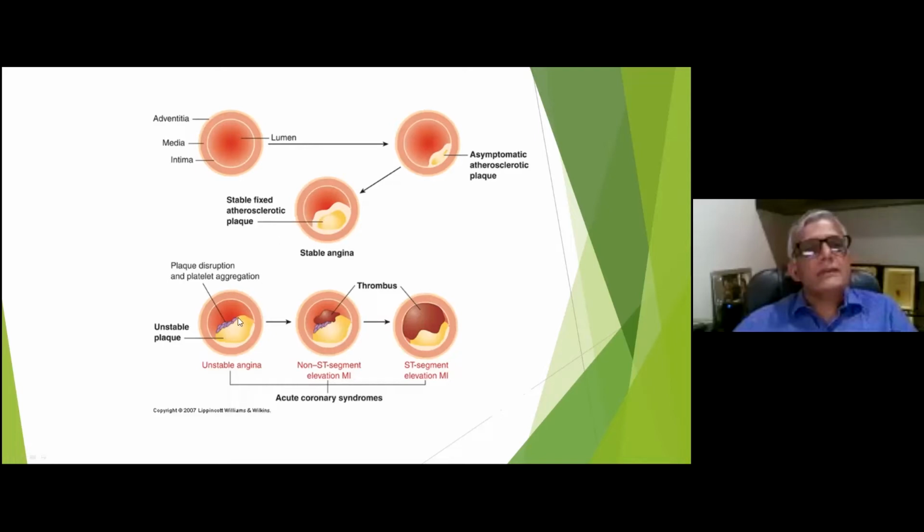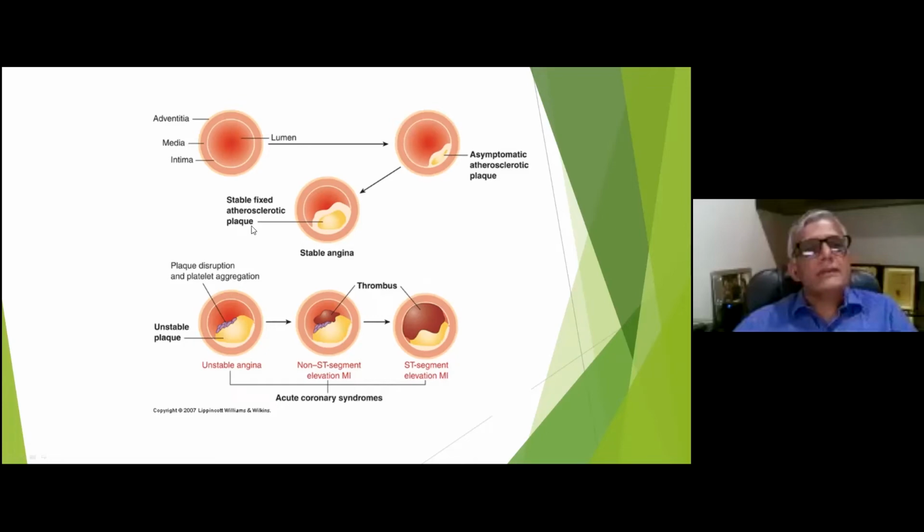And once there is a rupture of the plaque or erosion, they may present with unstable angina, non-ST elevation MI, or if there is complete occlusion of the lumen with the thrombus, they can have ST elevation myocardial infarction. So these are the various pathogenetic stages of the coronary artery disease, from stable to unstable coronary syndrome. And these are the main presentations of the CAD.